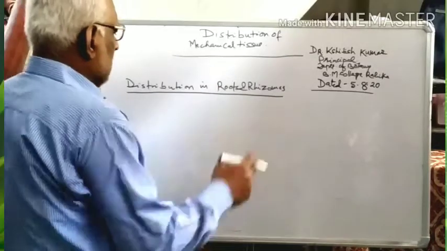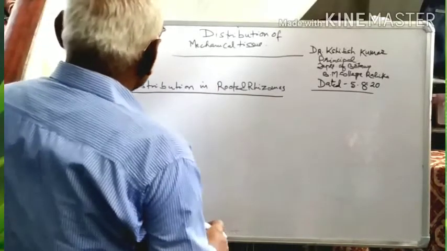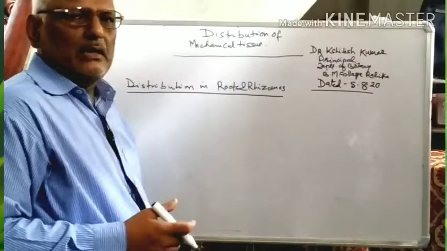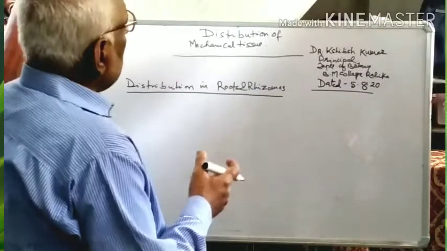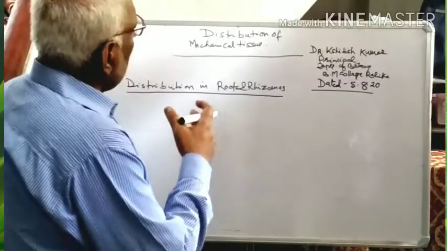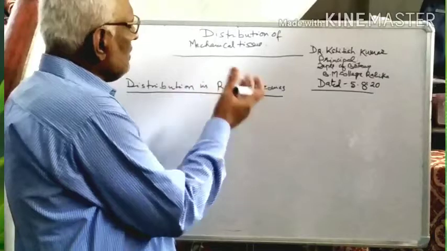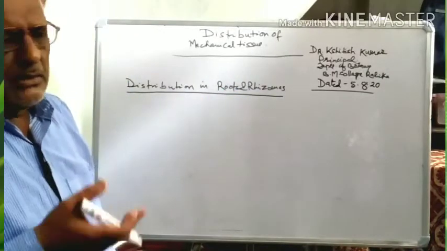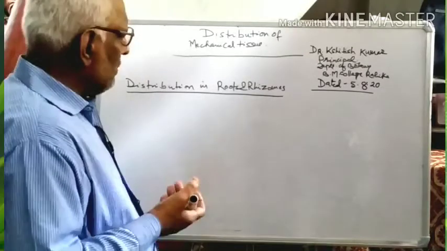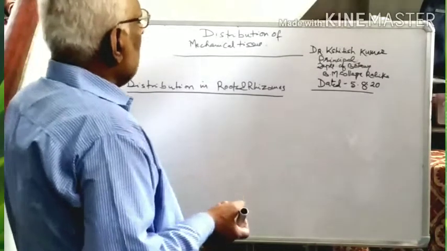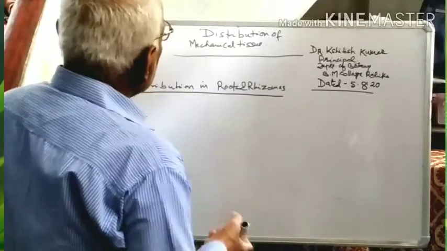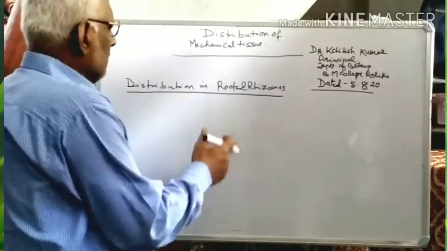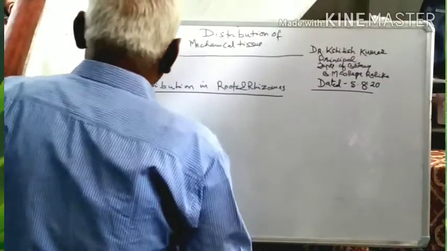So one by one we shall see what are the characteristics of such plants, the roots and the rhizomes, which are prone to external forces. So one by one we should look into this.